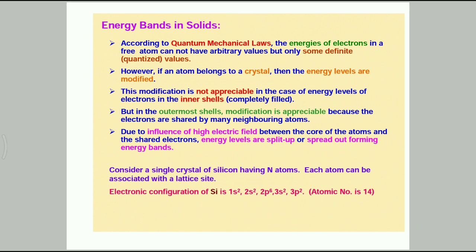Once again, the valence electrons are shared by more than one atom, so splitting of energy levels takes place. These bands are formed due to the continuous energy variation in different energy levels.